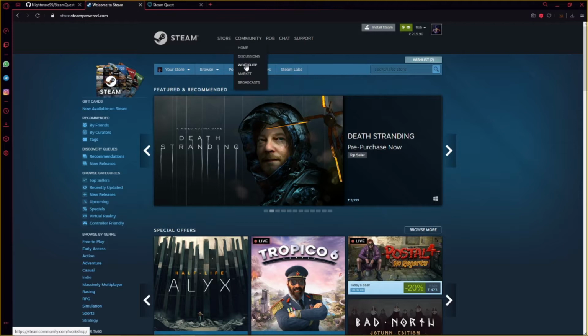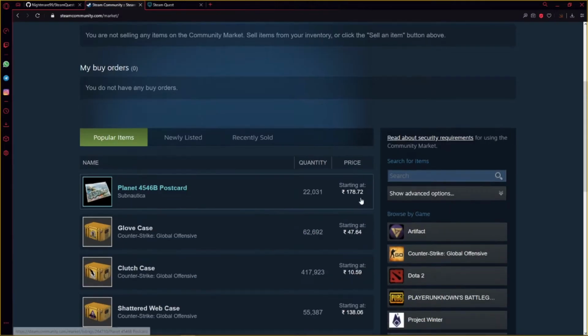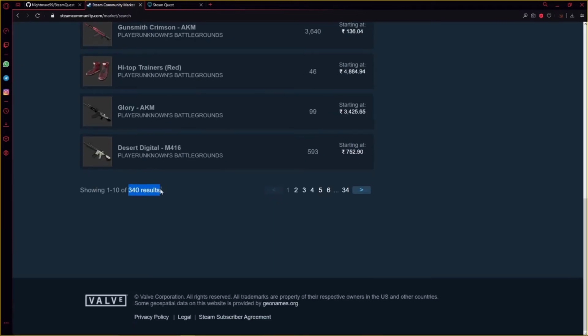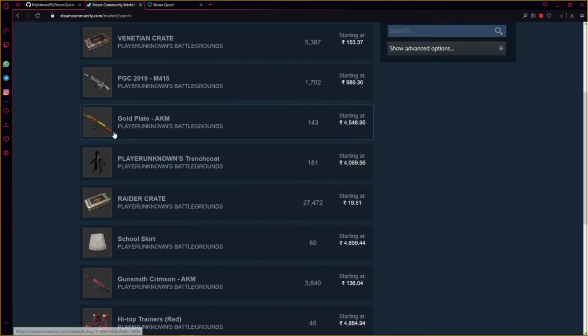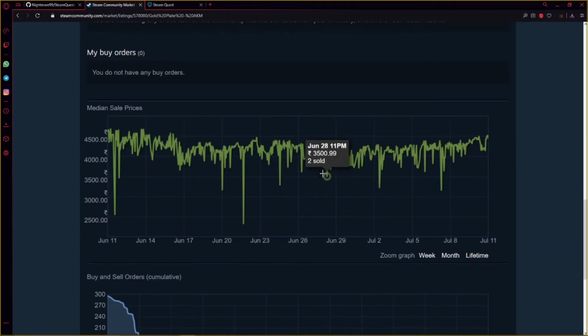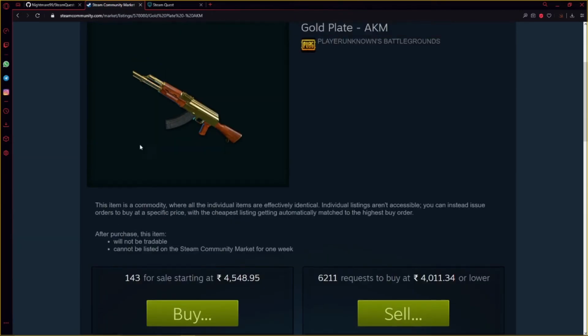So now, we go to the Steam market, search for an item from PUBG, and we notice that there are 340 items in this game. Now let's open one of these. This is the gold plate AKM, and this is the price history for the past 3 years. Now we can see that the value of this item goes up and down with time. Now what if I told you we can predict what the price of this gun will be in 30 days? Let's try it out.